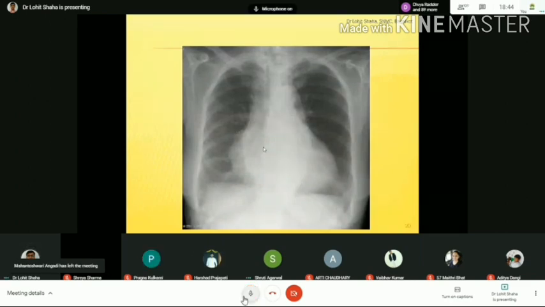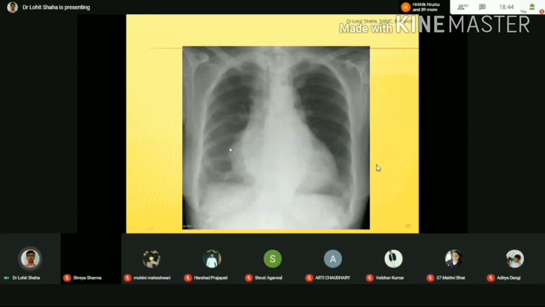Usually the patient does not come to you saying 'my heart is enlarged'. Usually patients arrive at your OPD with the complaint of shortness of breath and headache. Shortness of breath means the patient complains of breathing difficulty. Then they will come with edema, meaning swelling, especially pedal edema, lower limb swelling. And they will get breathlessness when they walk some distance. If you advise an X-ray for these three things, usually we will get an image like this. So this is the enlargement of the heart.